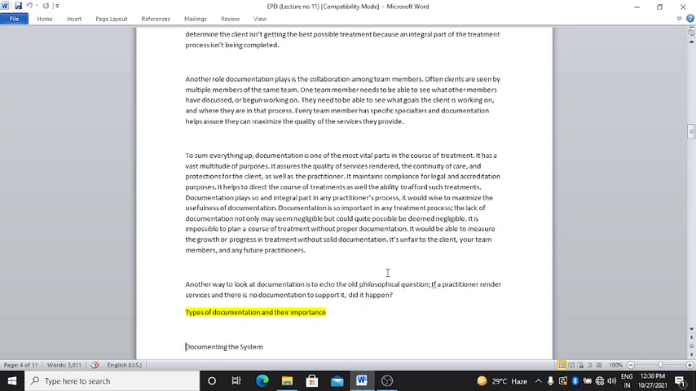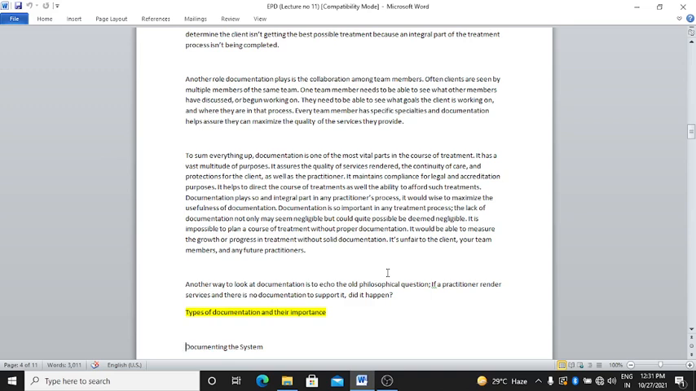To sum everything up, documentation is one of the most vital parts, as we know, in the course of treatment. It has a vast multitude of purposes. It assures the quality of services rendered, the continuity of care, and protections for the client as well as the practitioners. It maintains compliance for legal and accreditation purposes. It helps to direct the course of treatment as well as the ability to afford such treatment.